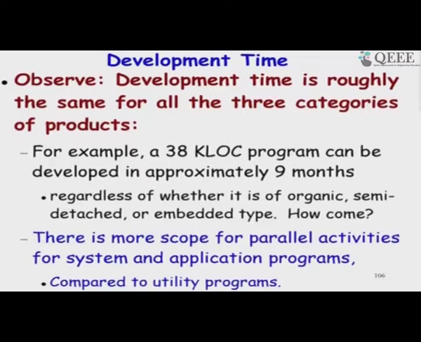Actually, so far we have only discussed COCOMO 1, and that too not fully, we have discussed halfway.